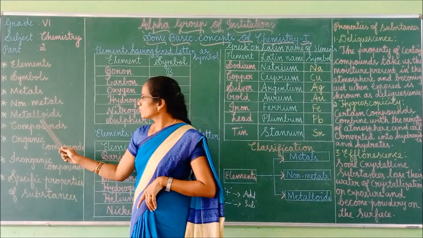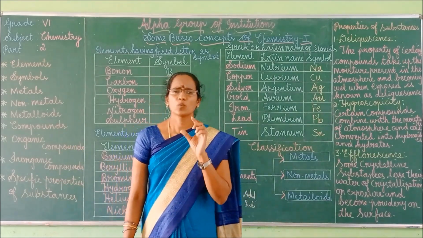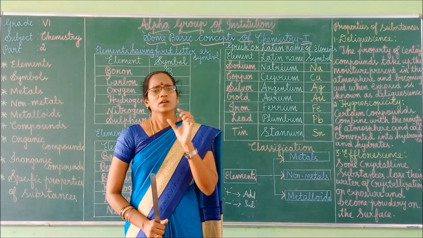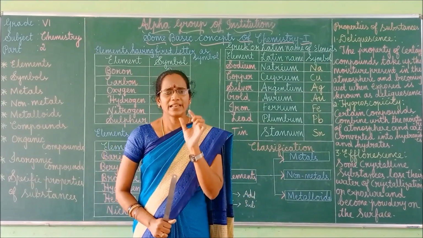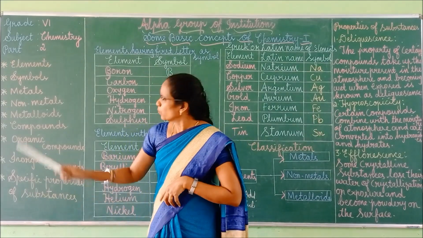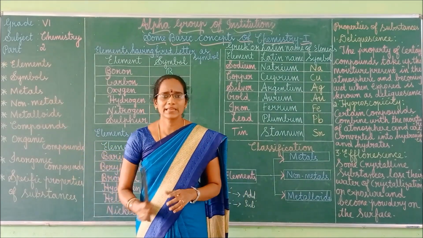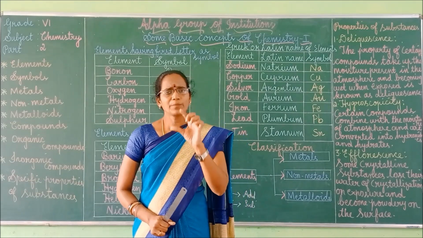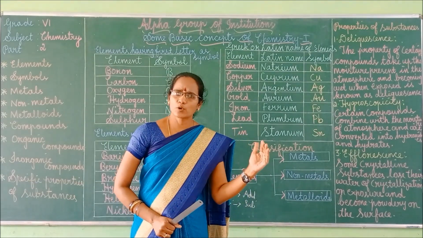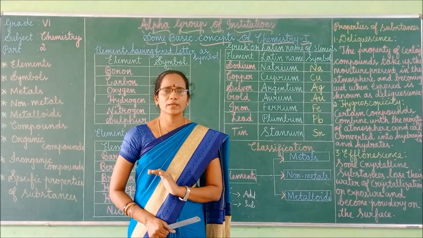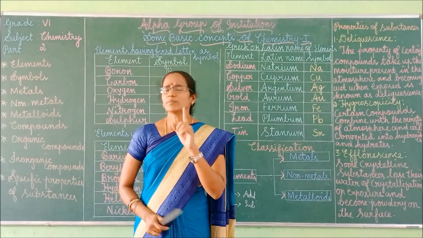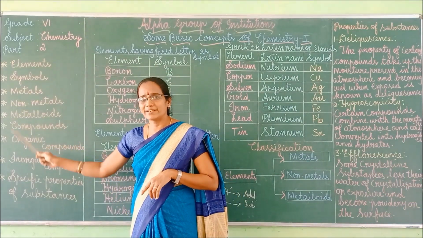Good. Next, we can move to metalloids. What is meant by metalloid? Metalloids are elements which exhibit both metallic character as well as non-metallic character. When an element contains both metallic properties as well as non-metallic properties, then it comes under the category of metalloids.